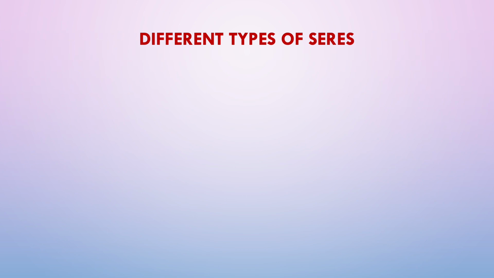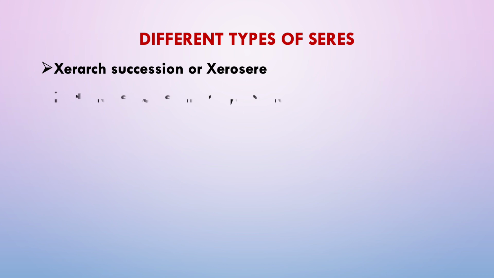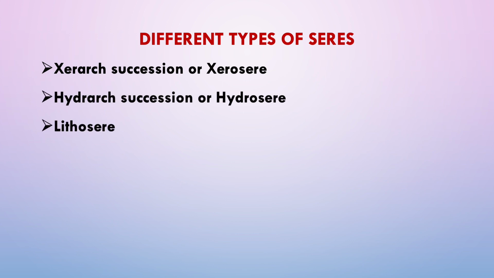Now, let us see what the different types of seres are. Here we have the first one being the xerosere or xerarch succession, hydrarch succession or hydrosere, then lithosere. We also have psammosere, then halosere, senile and eosere as the different types of seres.